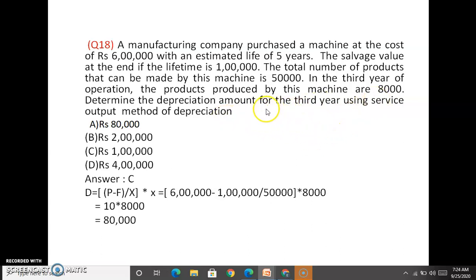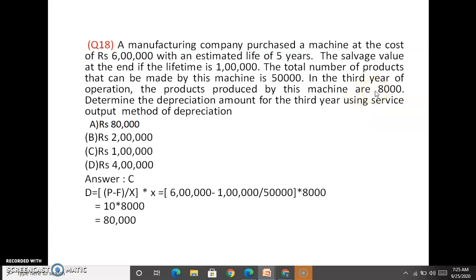So in the third year, it is calculated using the formula (P minus F) by capital X, into small x. So P minus F is 6 lakhs minus 1 lakh, divided by capital X, the total number of products that can be made by the machine.